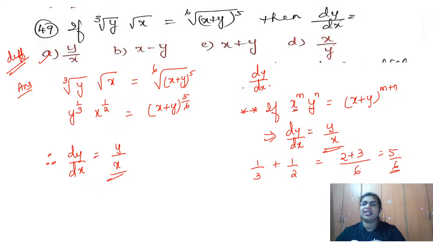Just note this shortcut. x to the power m into y to the power n is equal to (x plus y) to the power m plus n. Add the base, add the power. If that is the case, then what is your answer? dy by dx is y by x. Understand?